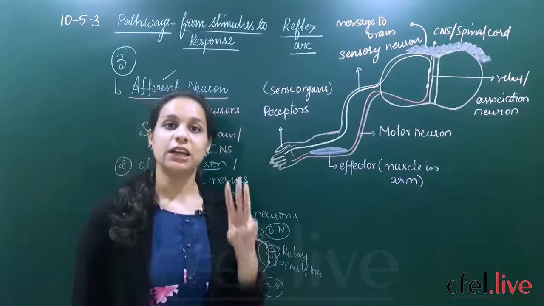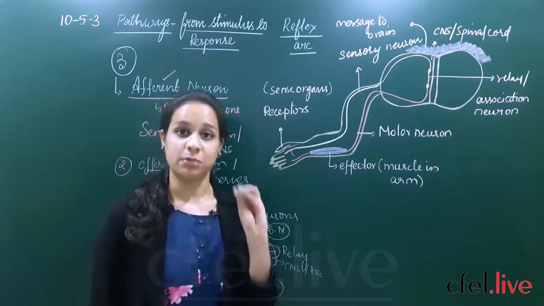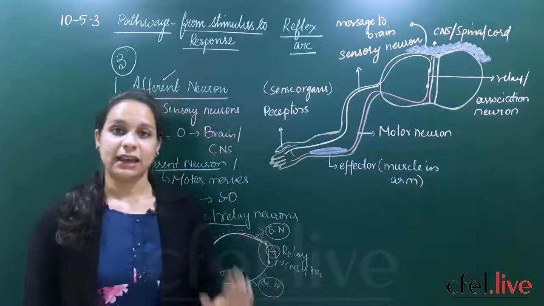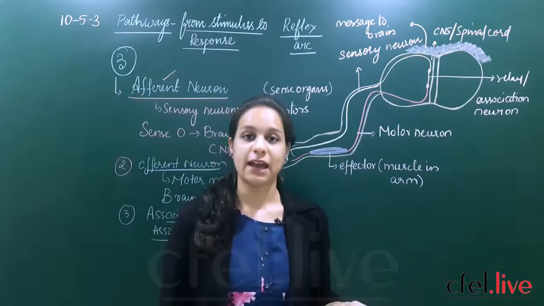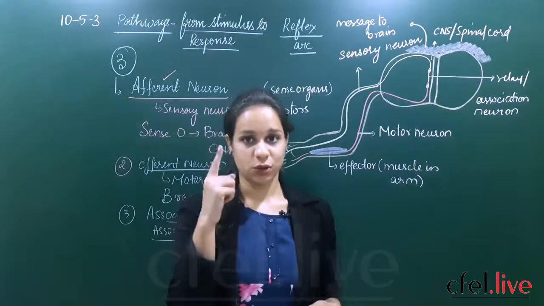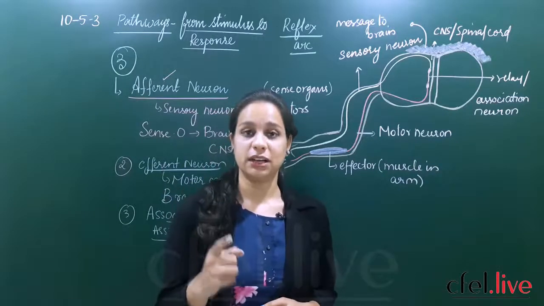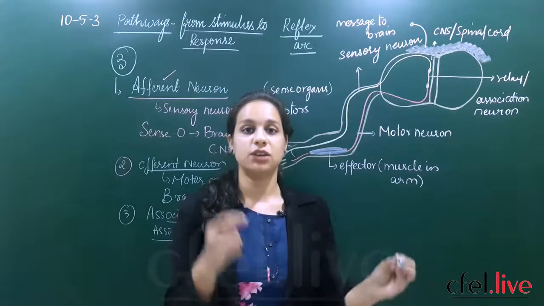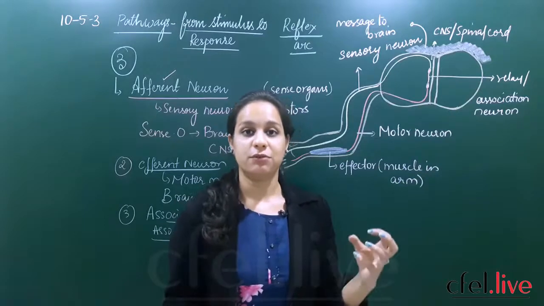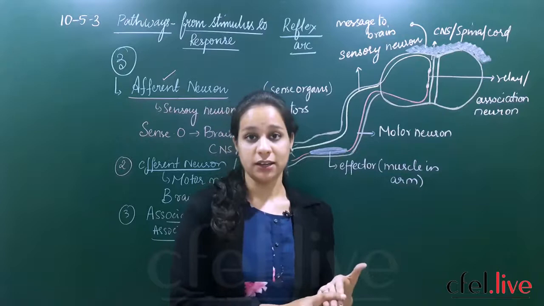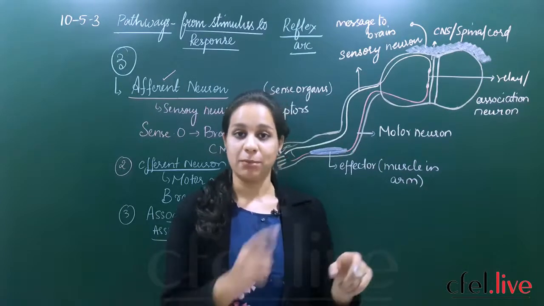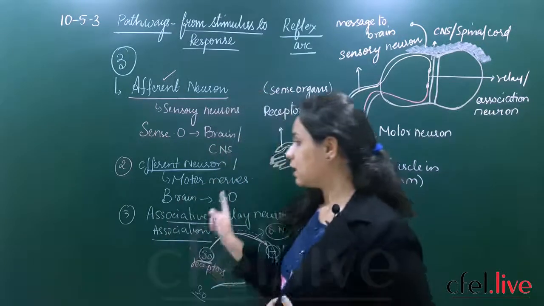So if these three neurons or nerve cells are present properly, the electrical impulses or signals, or the stimulus information, can be carried from your sense organs to your brain. In the brain you have associated nerves which will be connected between your sensory and motor neurons, and finally the information travels back to your sense organ telling it not to touch the hot pan, and those neurons are called motor neurons.